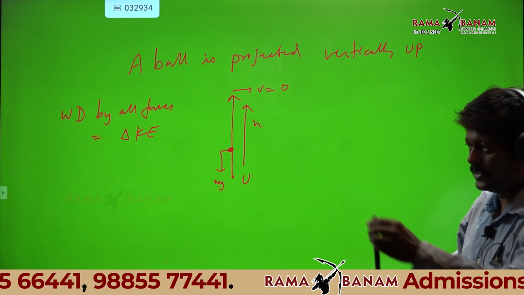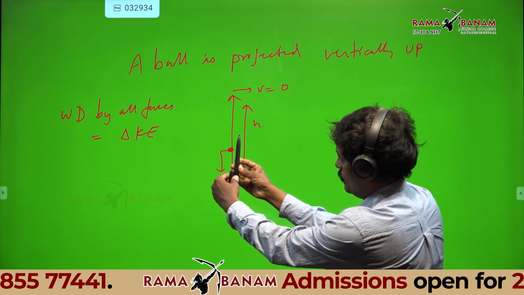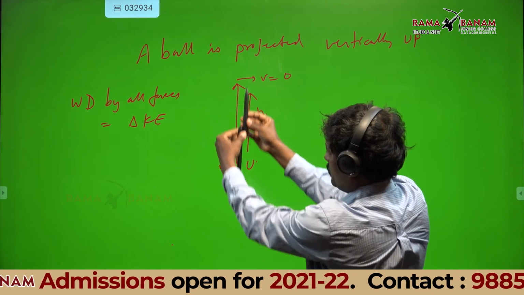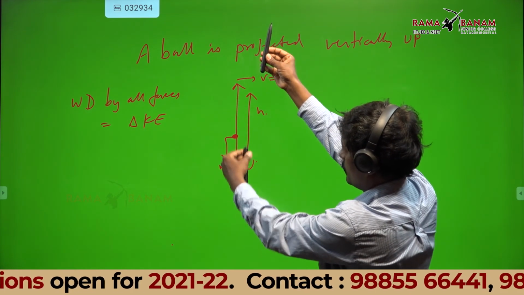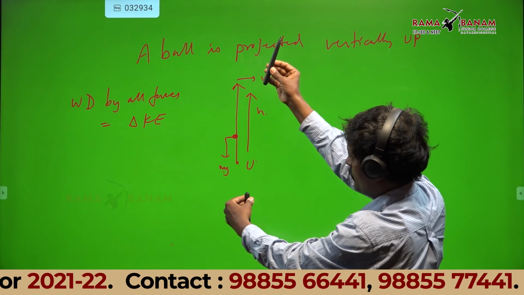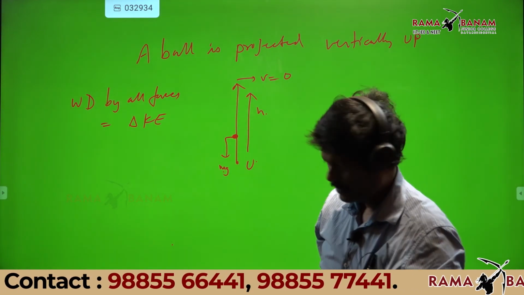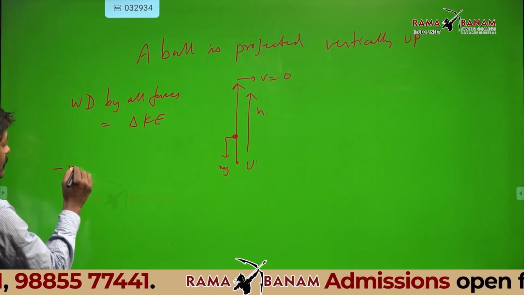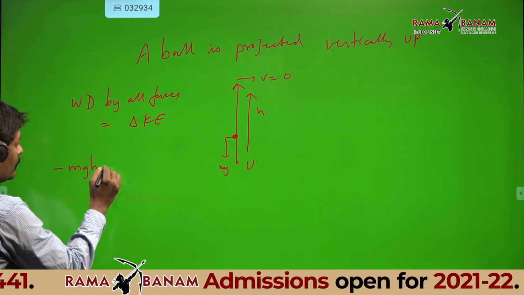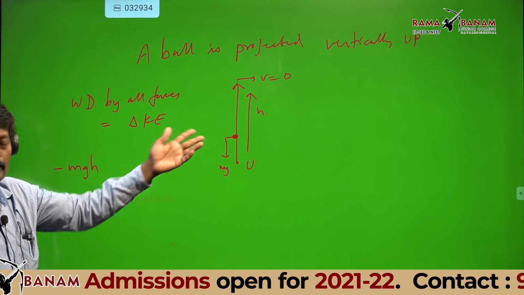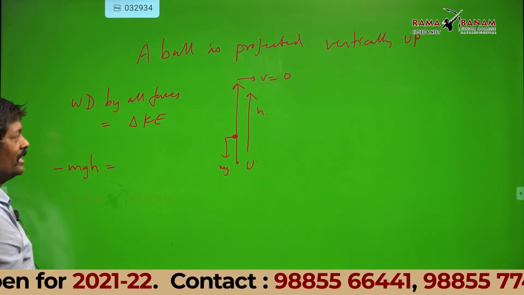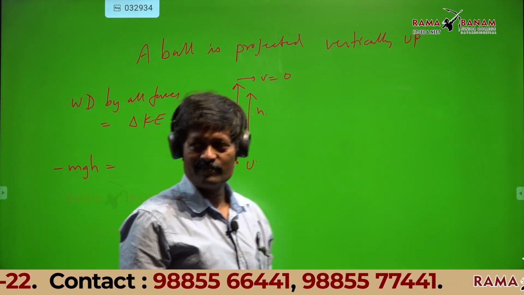Look at the diagram. Mg is down. It's going up like this. Mg is down, displacement is up. Yeah, very good. So work done by mg is minus mgh. Is there any other force on the body? No. Equal to change in the kinetic energy.